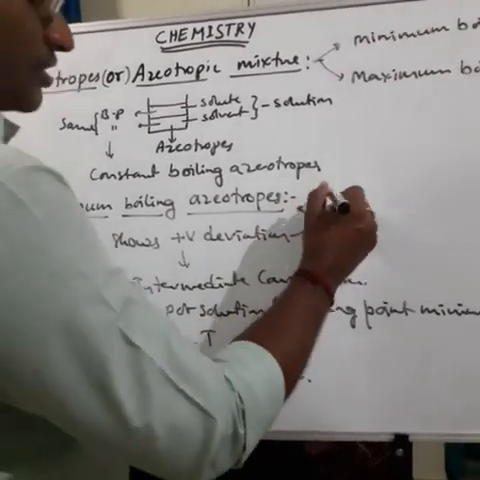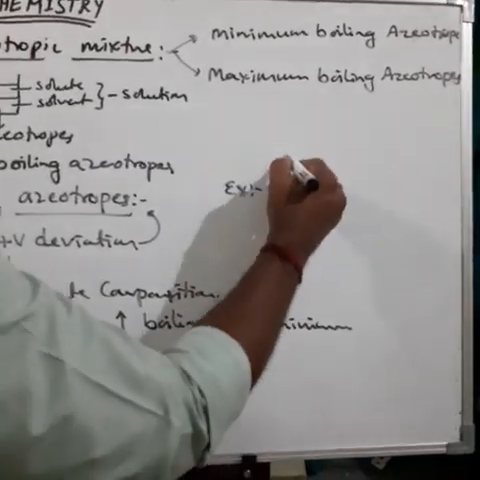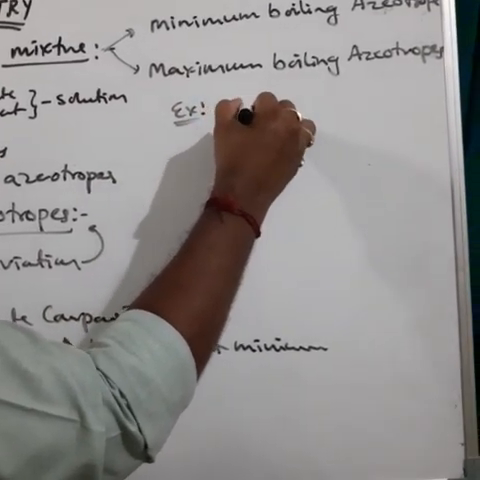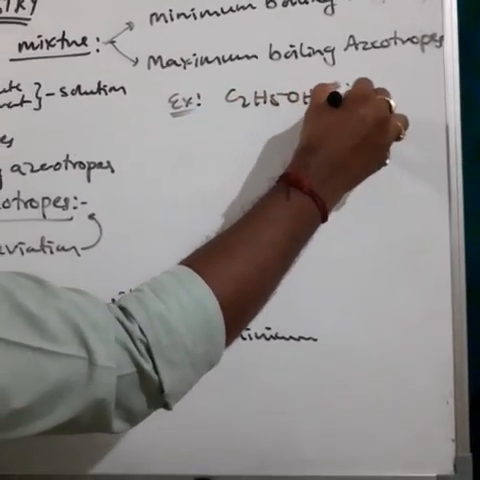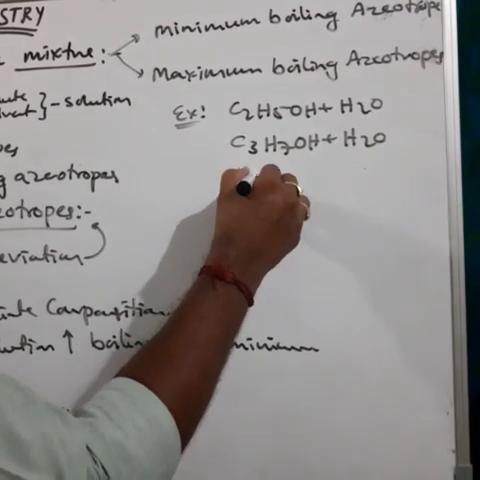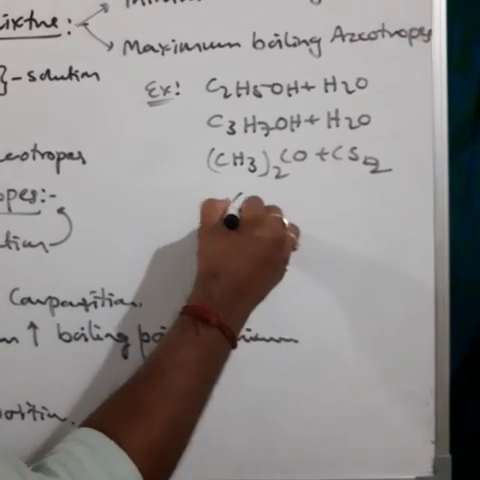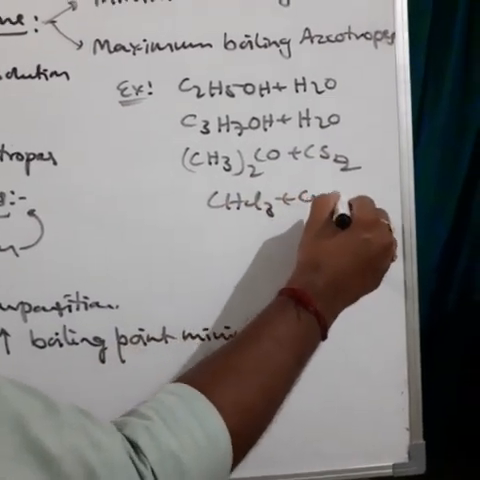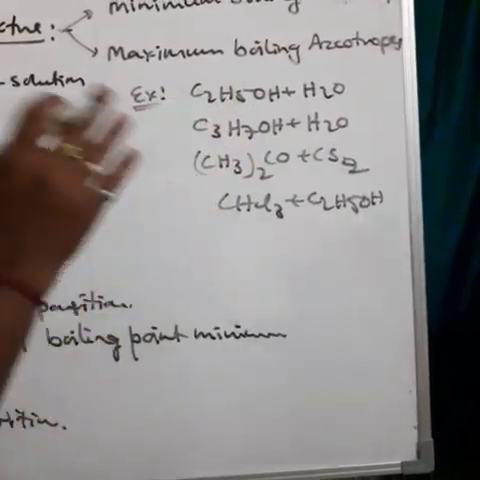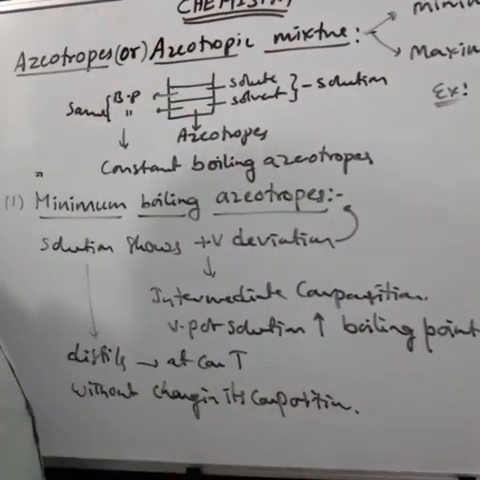I will tell an example. What is the example for the minimum boiling azeotrope? So many examples are there. Example: ethyl alcohol and water, propyl alcohol and water, acetone and carbon disulfide, chloroform and ethyl alcohol. These mixtures show positive deviation, and this type of solution forms minimum boiling azeotropes.